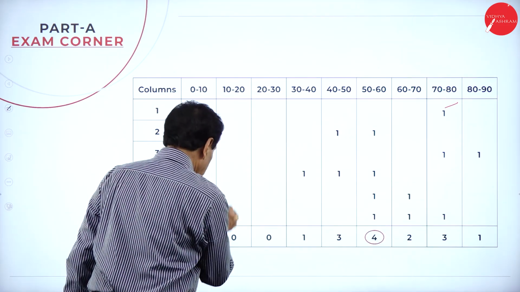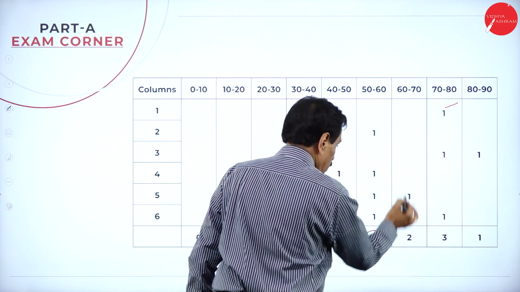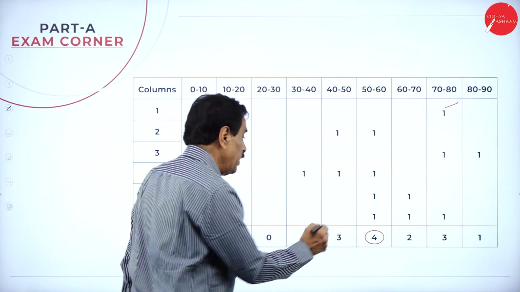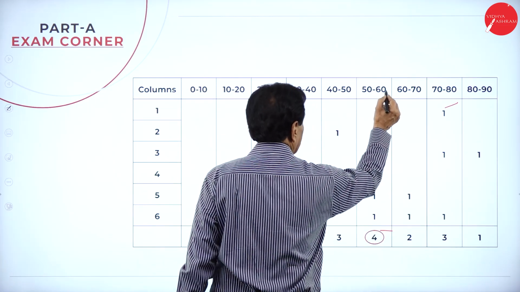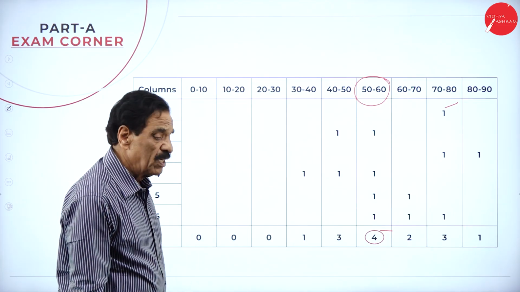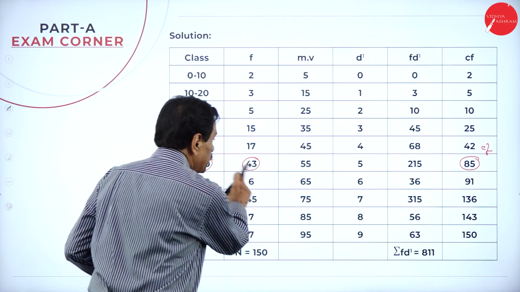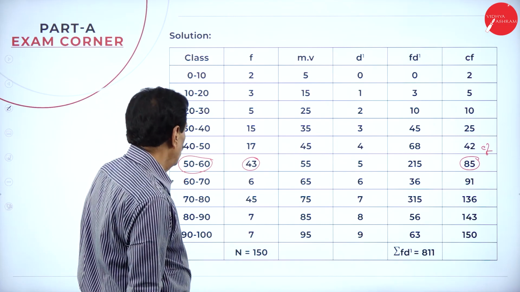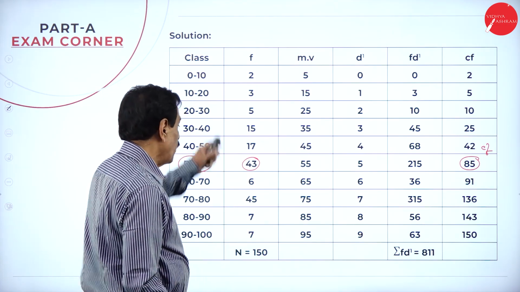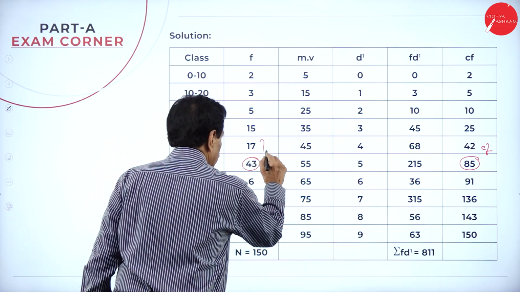Highest, 1. This is 0, 0, 1, 3, 4, 2, 3, 1. Which is the highest one? 4. Find out. So, the mode lies between 50 to 60. Mode lies between 50 to 60. That range you have to select. Mode lies in 50 to 60. So here in the problem, it lies in 50 to 60. Which is the highest one? 43. Here now, 43 is the F1.